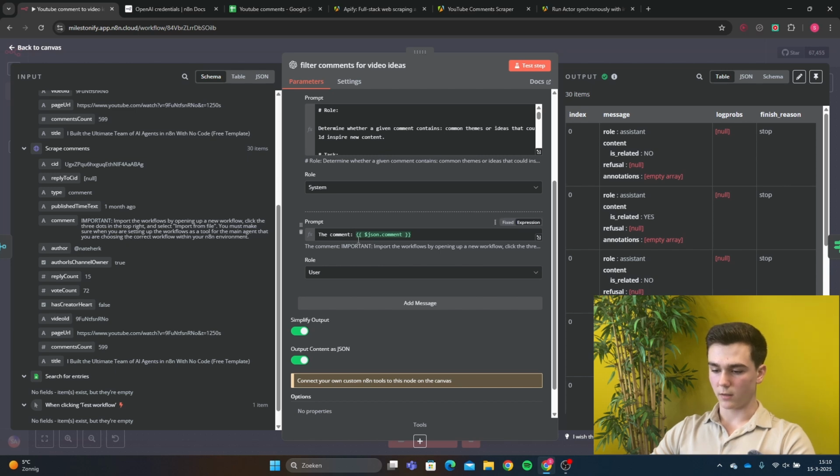So it's going to be the comment, and then you're going to the HTTPS node that we have created. You will pick the comment and drag it into this data input, and the role is going to be user. Then simplify output has to be on, and output content as JSON also has to be on.